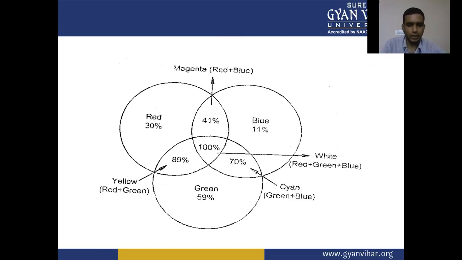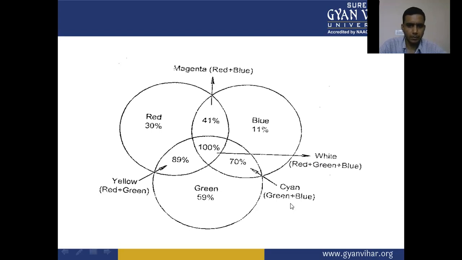This is the complete representation of color mixing theory by additive mixing. Magenta is developed by red and blue. White color is developed by the red, green, blue combination, which we have already discussed.